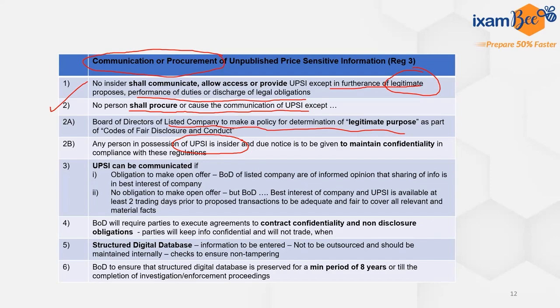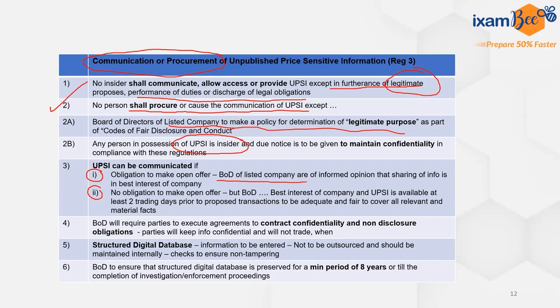But there are certain scenarios when this unpublished price sensitive information can be communicated. First, there is the possibility of an obligation to make an open offer. There are two types: where there is an obligation to make an open offer, and where there is not. When there is an obligation to make an open offer, the board of directors of the listed company, if they are of the informed opinion that sharing of information is in the best interest of the company, can share this information.